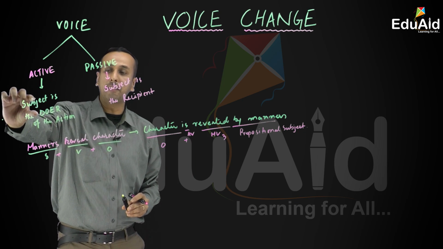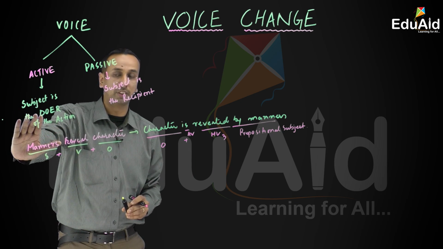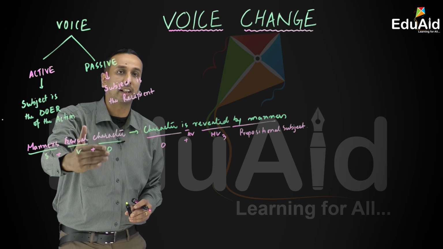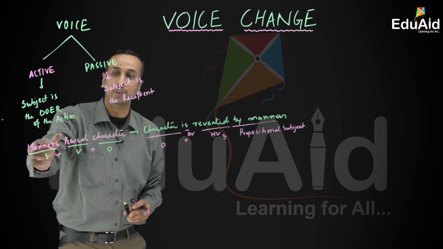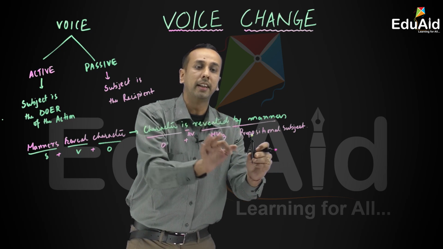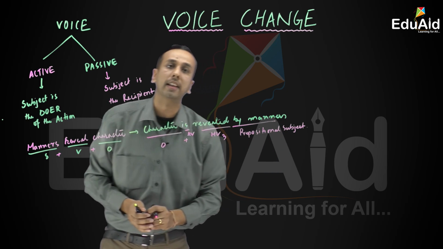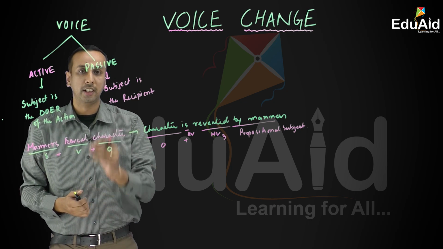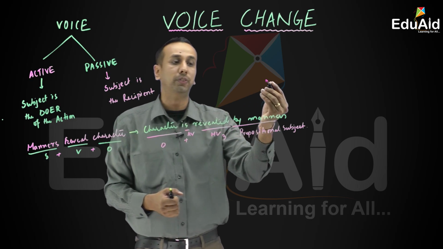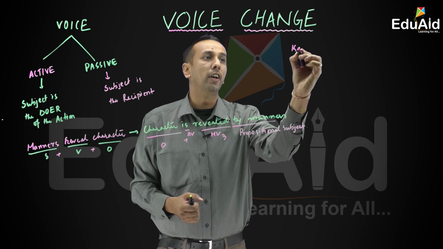So active subject কাম to কৰিছে, তোমালোকে বুজি পাইছা, passive subjector দ্বাৰা কাম to কৰা হৈছে. Manners reveal character. Character is revealed by manners. Now there are some key aspects which we'd like to discuss before we move further while you talk about voice change classes.